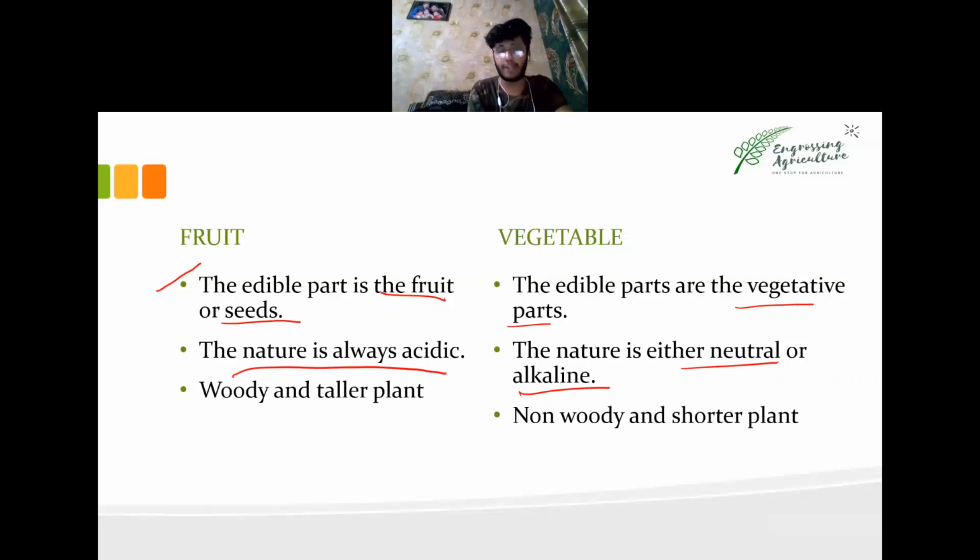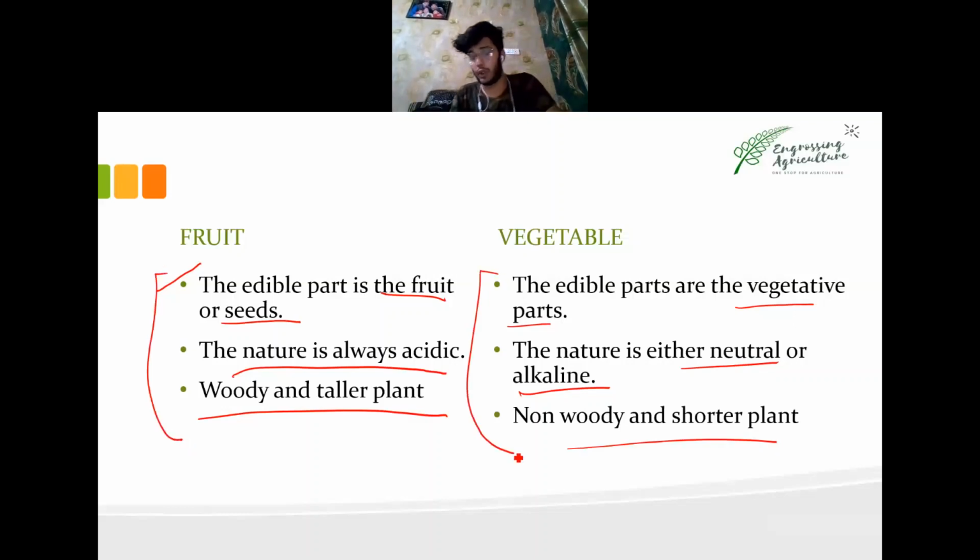Fruit plants are woody and taller. This is not in every case, but in the majority of cases the fruit plant is woody. The exception is strawberry: if you look at the strawberry plant, it's not that woody, it's a herbaceous plant and not even taller. So the majority of fruits, except a few exceptions, come from woody and taller plants. A vegetable is a non-woody and shorter plant. These are the three main differences between fruit and vegetables, which you can quote if someone asks you or if the question pops up in an exam. Always remember fruits are acidic and vegetables are alkaline in nature.